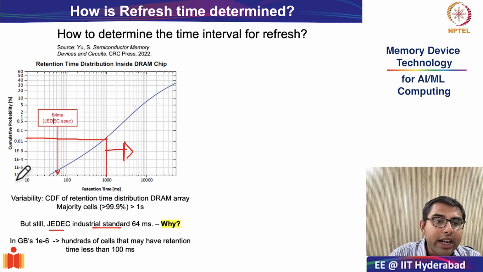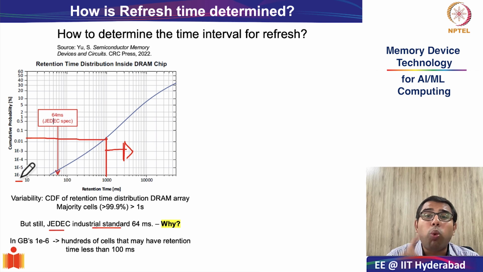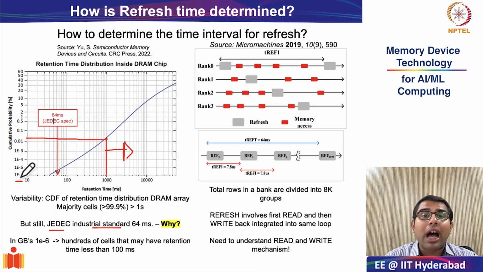So it is decided that the benchmark that you will keep is 1e minus 6, or 1 part in 10 to the power of 8. So you set the DRAM retention standard such that at a time only 1 out of 10 to the power of 8 cells is something that you cannot meet the specification for. And that is why you keep 64 milliseconds as the standard, as shown in this cumulative probability percentage versus retention graph. Okay, so how does the refresh happen?